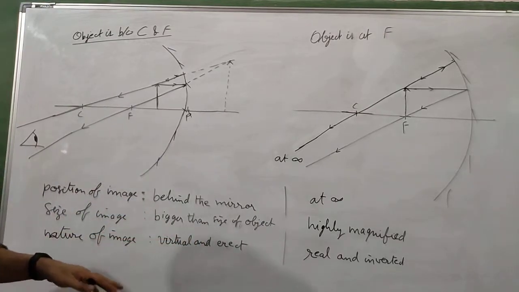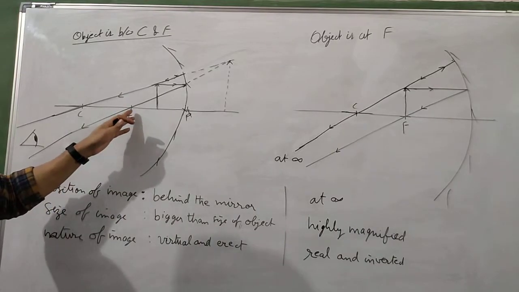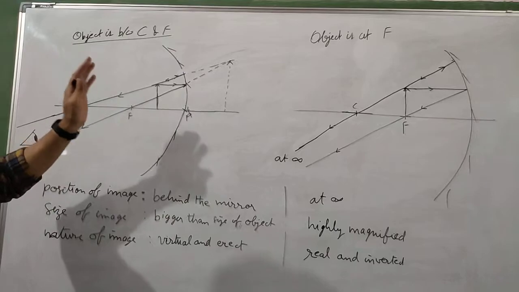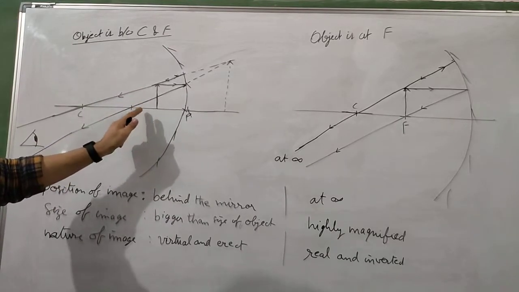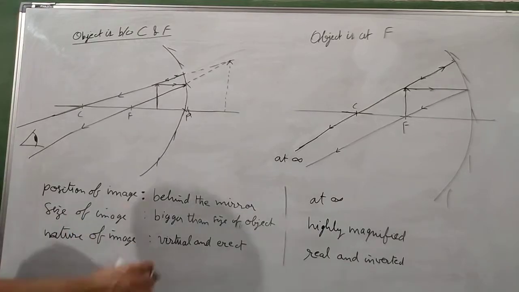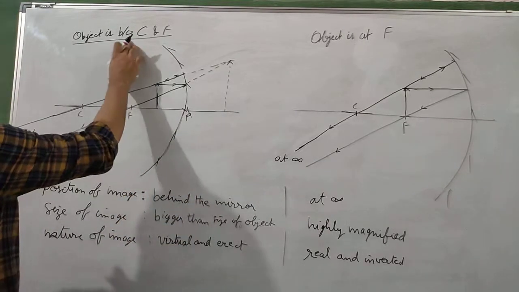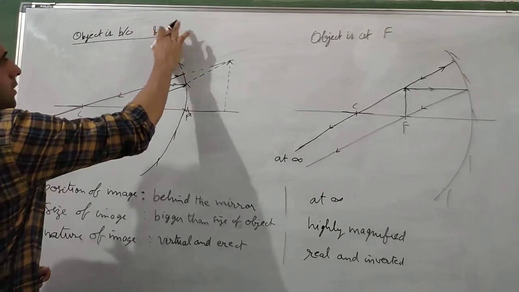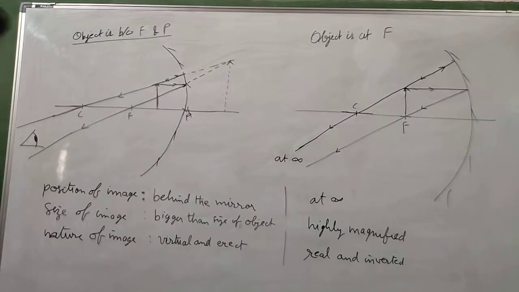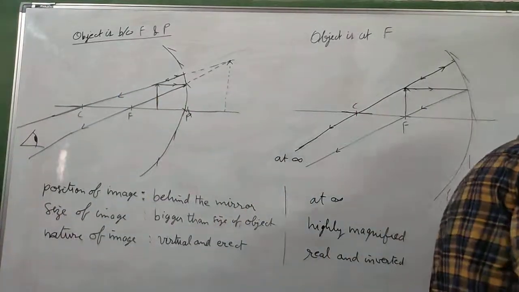All other cases, wherever the object is at focus or beyond focus, all the images will be real and inverted. This is the only case when the object is between focus and pole and the image formed will be virtual. So it becomes very important. I'll write object is between focus and pole. Now one situation is remaining.